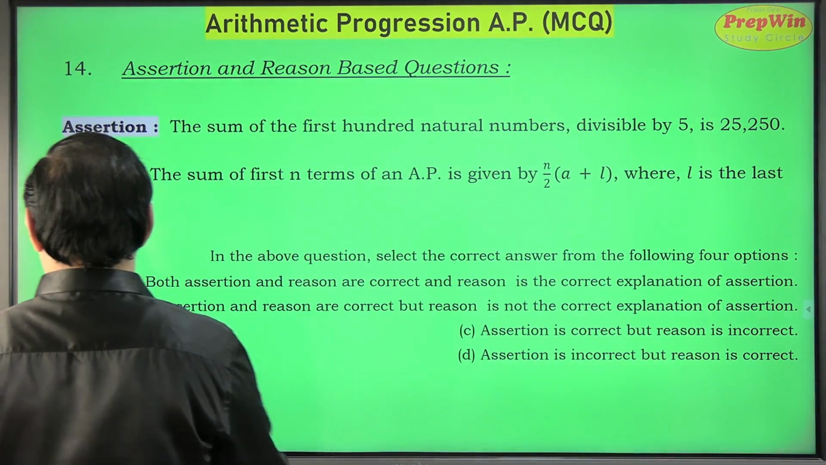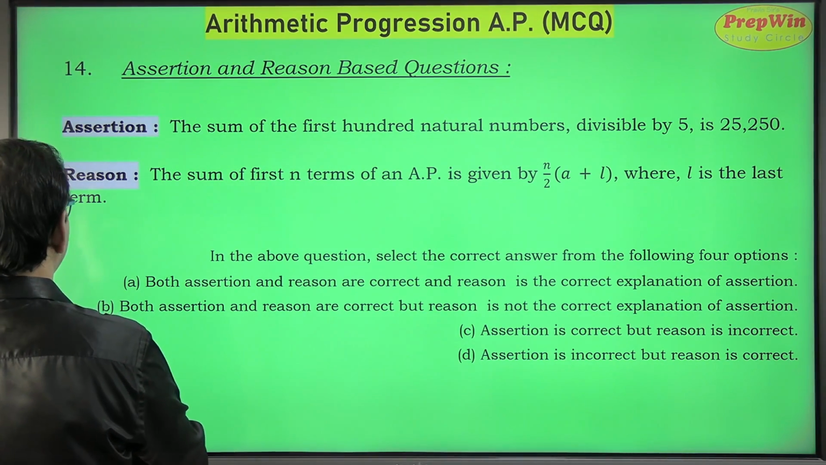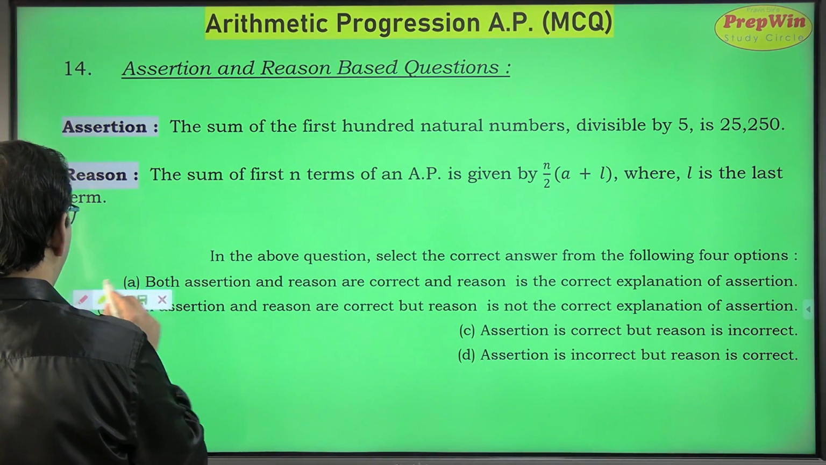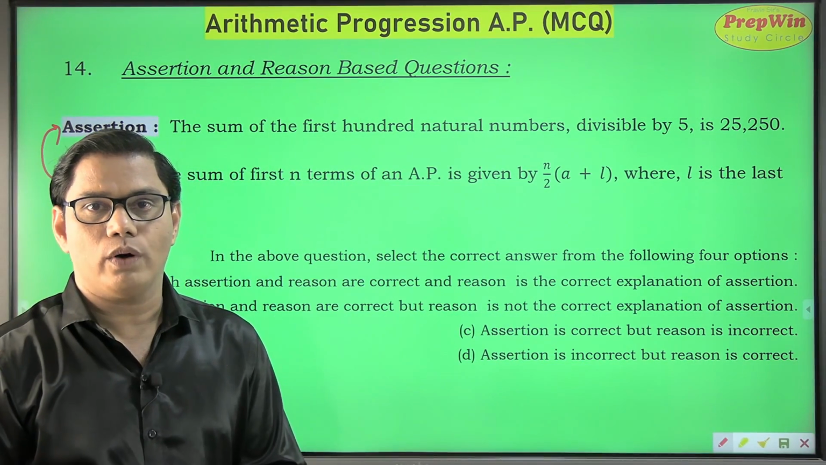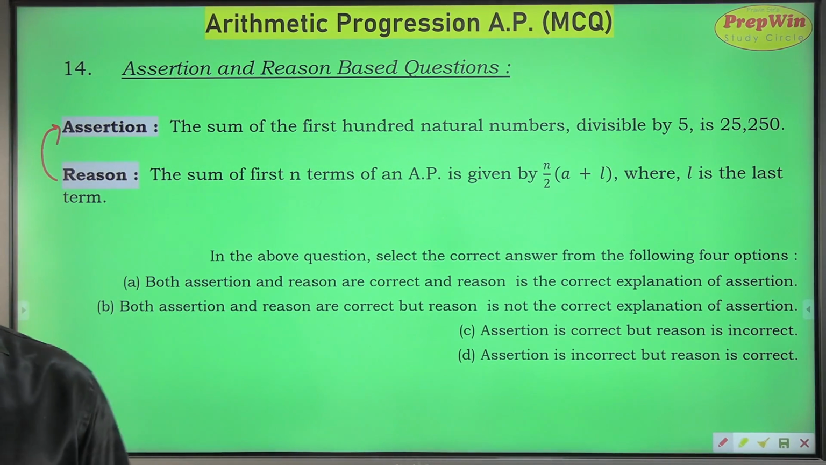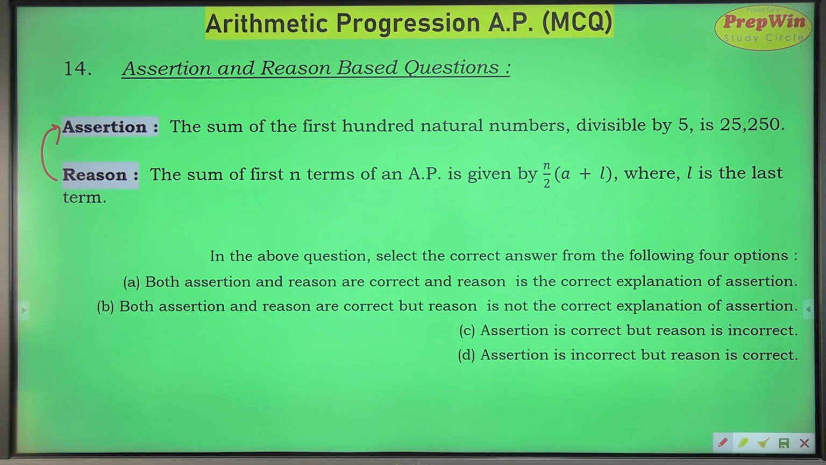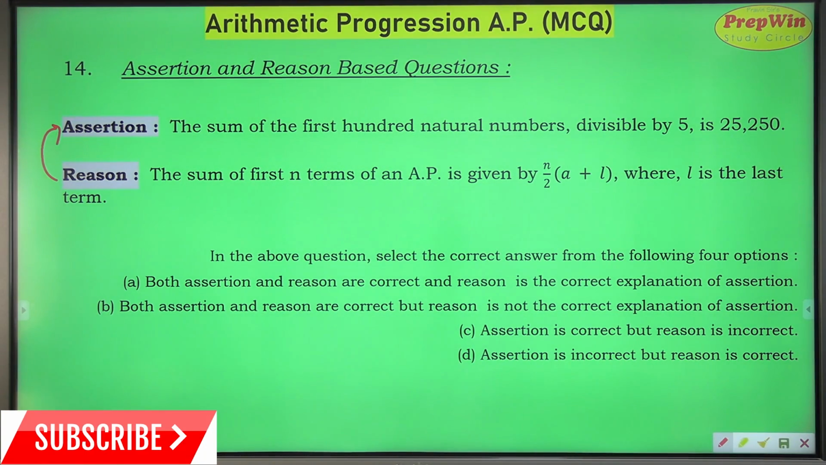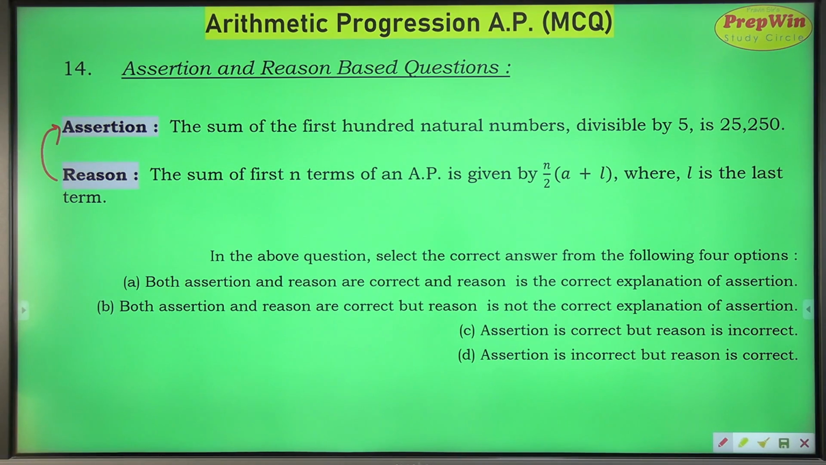Here we have a special question which is based on assertion and reason. I'll go out of the screen so that you can read this question carefully. In this question, option A is when both assertion and reason are correct, and reason is the correct explanation of assertion. Option B is both assertion and reason are correct, but reason is not the correct explanation of assertion. Option C is assertion is correct but reason is incorrect. And option D is assertion is incorrect but reason is correct.